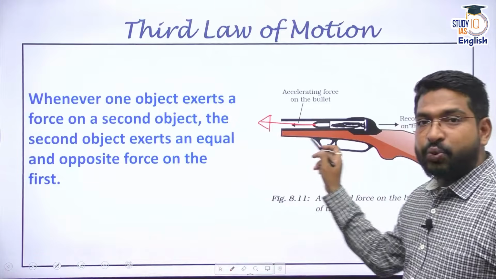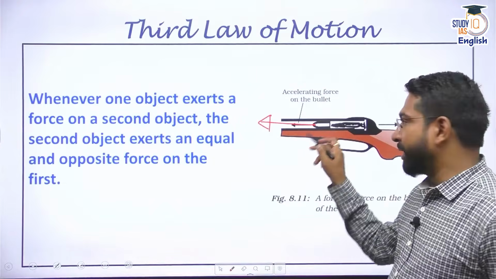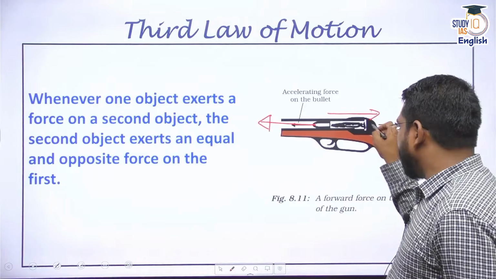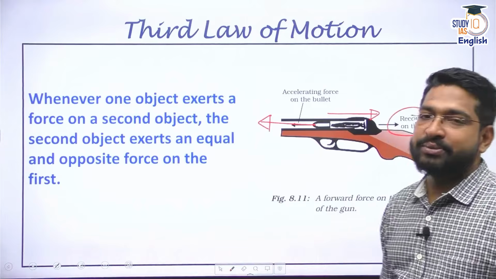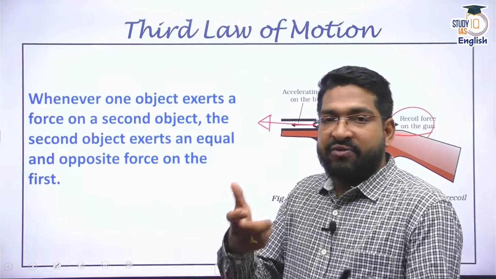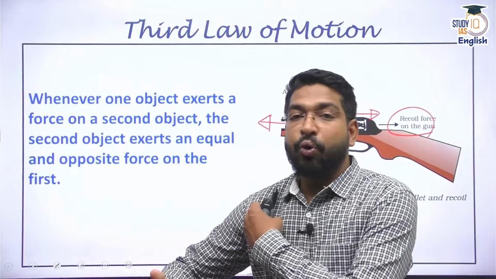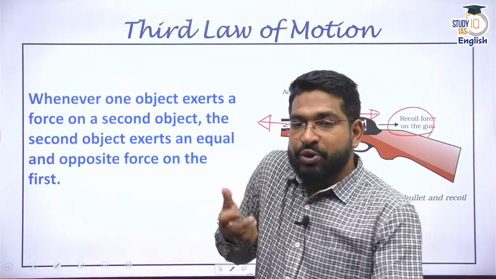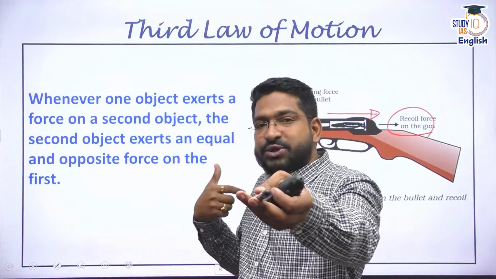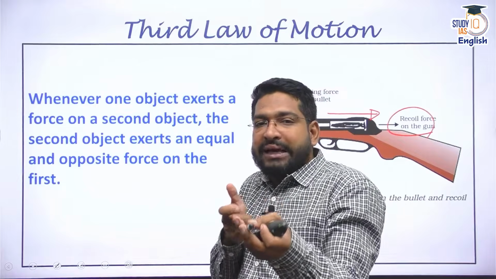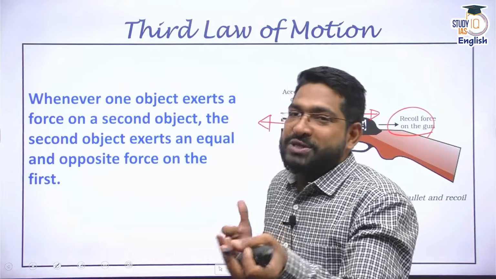When this accelerates, you will see I have imparted the push to this bullet by using a spring or a coil, and that spring is going to recoil, and that recoil is going to push you in the opposite direction. That's why whenever soldiers are practicing aiming, they hold the gun by giving support to the shoulder, because when the bullet is going in the opposite direction, a force is felt here, and if you are not holding that gun properly, you cannot aim properly. For that to be balanced or stabilized, you give your support.